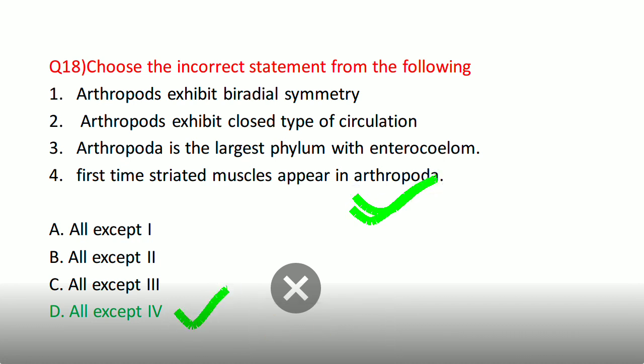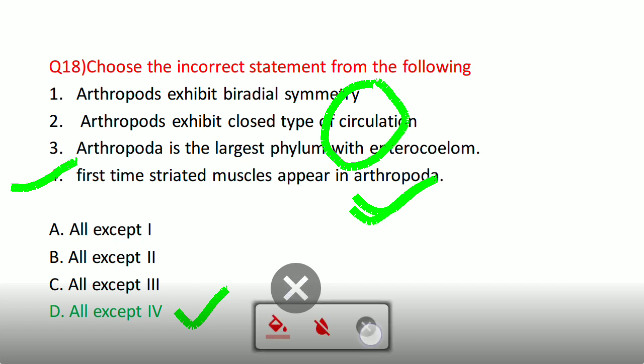This is very confusing, students. While doing such kinds of questions, you have to be very careful. See, all 3 are wrong. The only correct one is 4. So the answer will be all except 4.